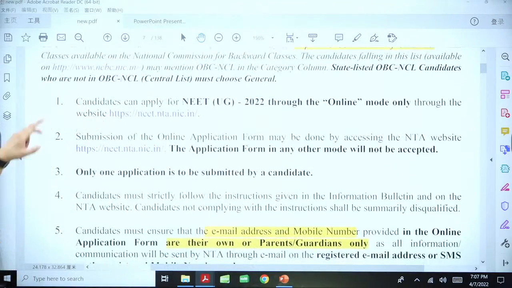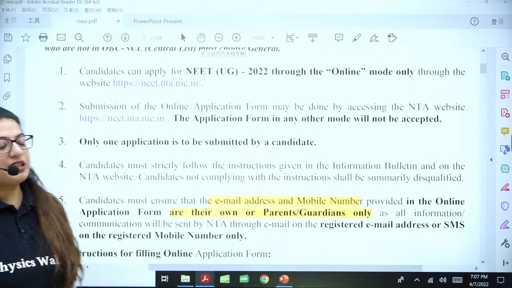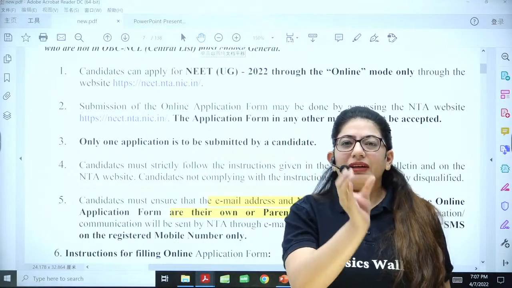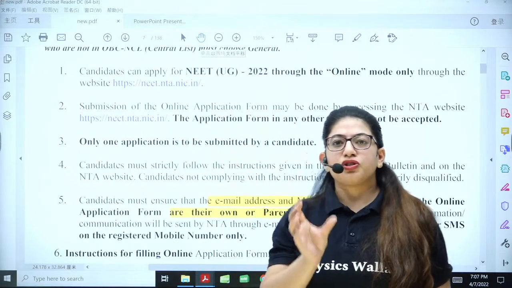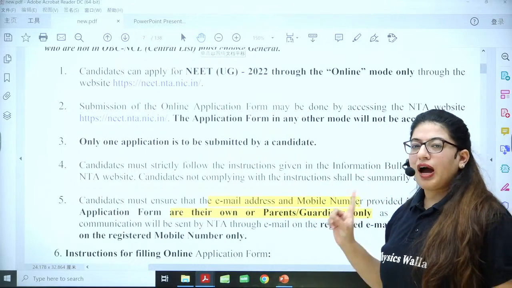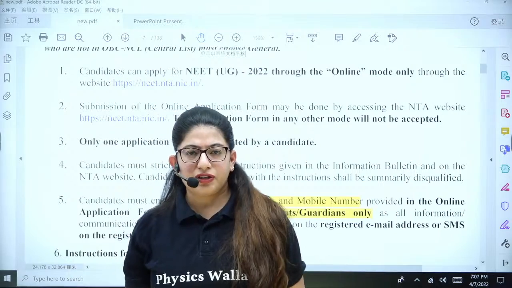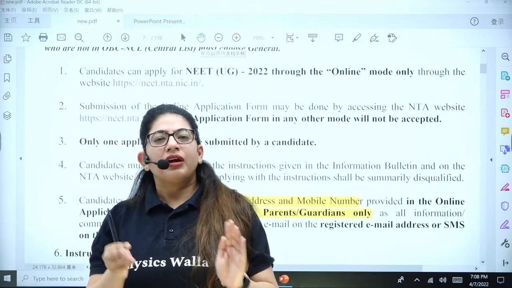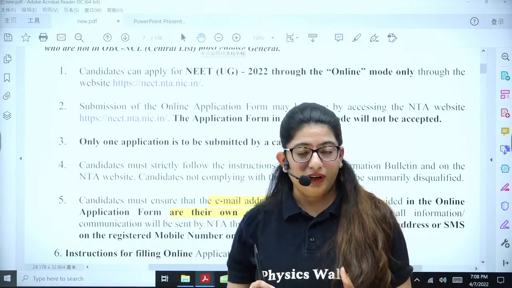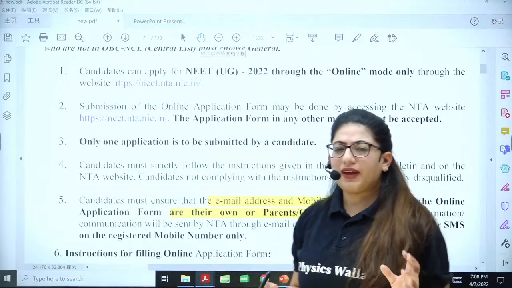Okay, next. Once you get into the website, you will come across the registration part. All right, guys. One thing that you have to keep in mind is your contact details, your email address and your mobile phone number. Whatever email and phone number are active, you should put those in your application form, because you need to have OTP at that time. Also make sure whenever you're filling a form, you have a stable internet connection and you are in an area with a better mobile network, because OTP and internet is all that you need to fill an application form. Once it gets unstable, maybe you have to reload the page, and that's tricky, and then you will panic.